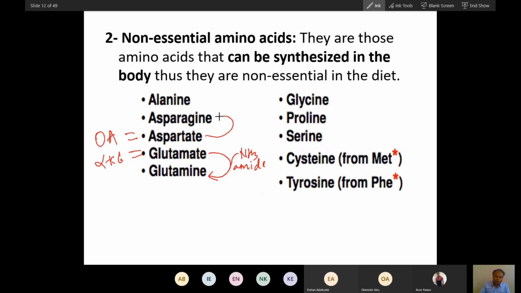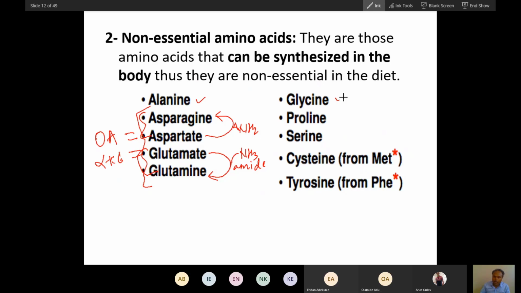Now from aspartate, asparagine can be synthesized. So from oxaloacetate, aspartate goes to asparagine by the addition of NH2. This is because asparagine is the amide of aspartate. So structurally these two amino acids are the same, and both are acidic amino acids.